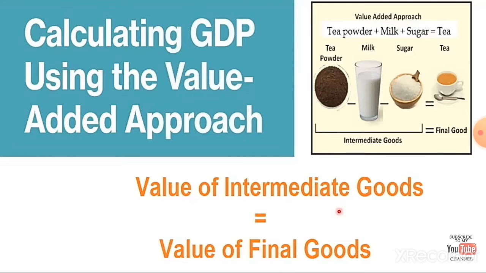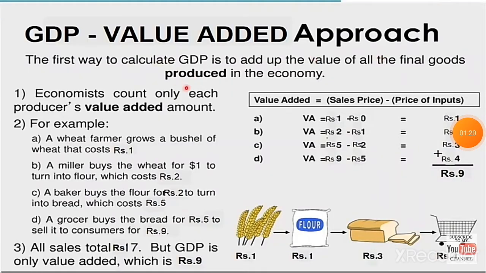In the value added approach, the value added by each intermediate good is summed to estimate the value of the final good. The first way to calculate GDP is to add up the value of all the final goods produced in the country.